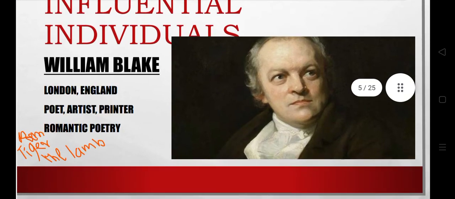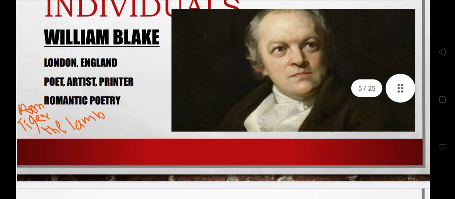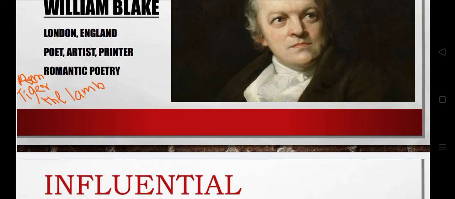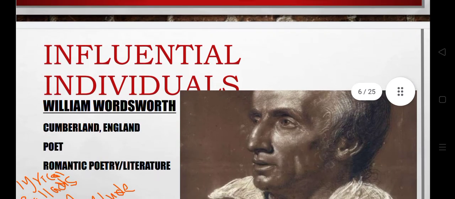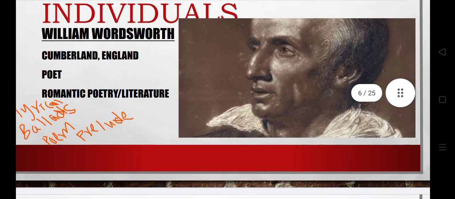Some influential writers include William Blake. He was a poet and artist, and his poems include The Tiger, The Lamb, Chimney Sweepers, and many more. And the most influential literary figure of this age, William Wordsworth. I told you before, he initiated the Lyrical Ballads in 1798, a collection of poems by Wordsworth and Samuel Taylor Coleridge, and they are the first generation poets of this age.